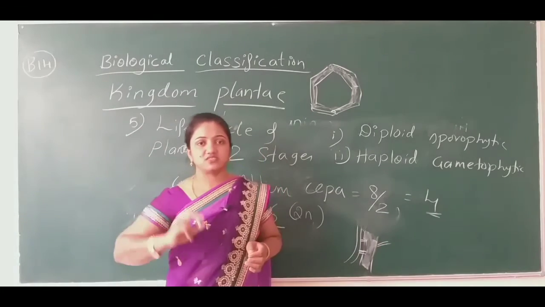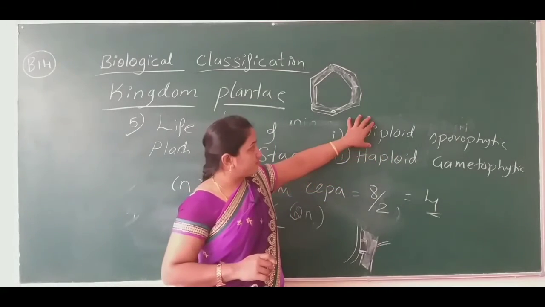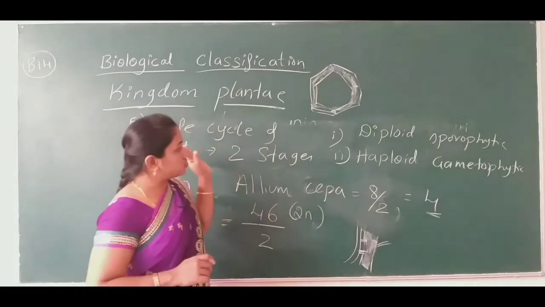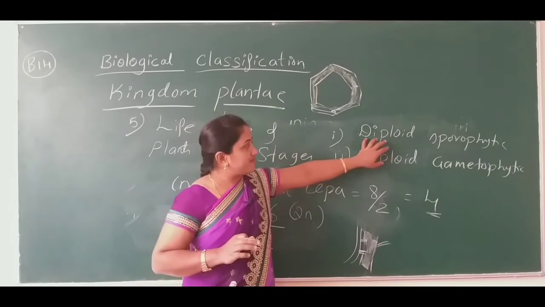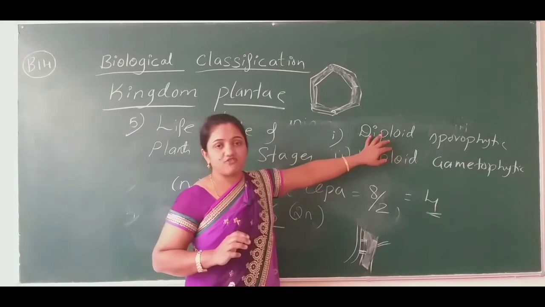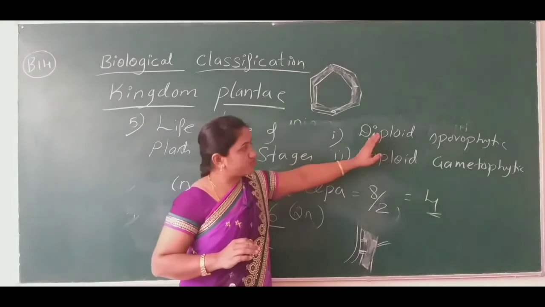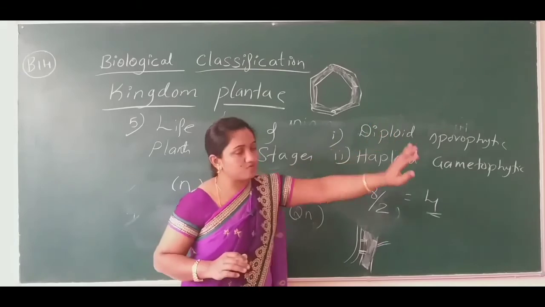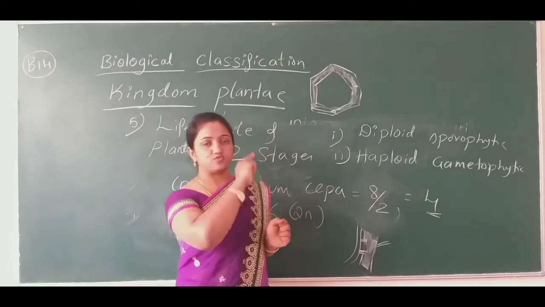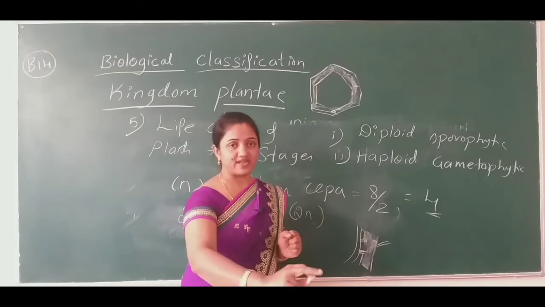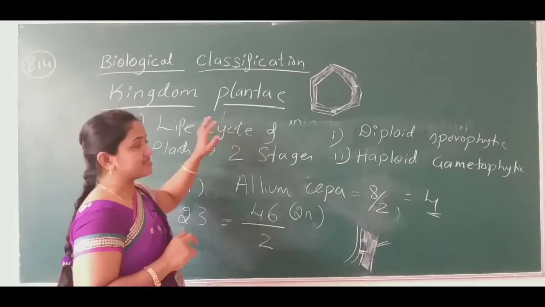One alternates with the other. For example, just consider a plant is at the stage of sporophytic generation. After the sporophytic generation, it moves to the gametophytic generation. Again it comes back to the sporophyte and then gametophyte and then sporophyte. That's why we have written the name as a cycle.